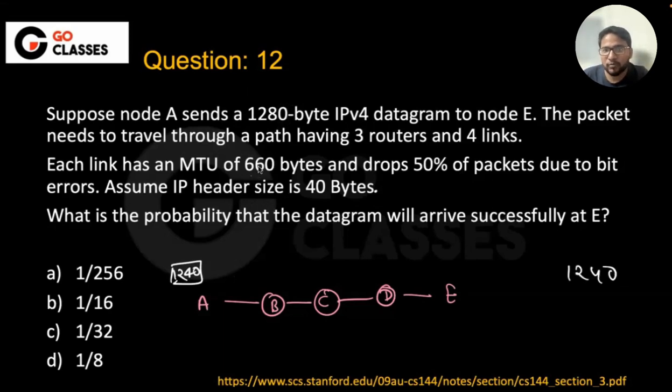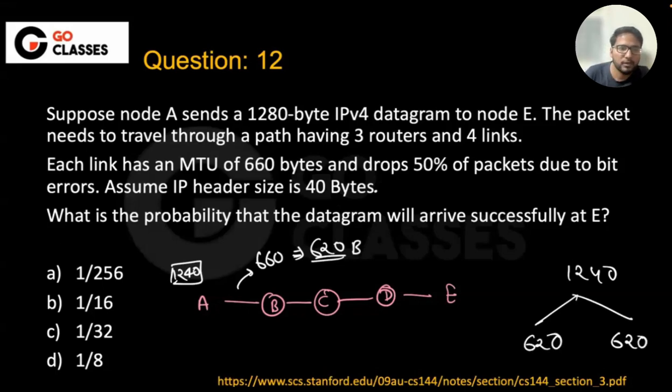Each link has the MTU of 660 bytes. So if this is the MTU, then what is the IP data it can carry? Out of the 660, you need to remove the IP header size. So 620 bytes you can carry basically. So how many fragments will it be? 2 fragments, 620 and 620, right?